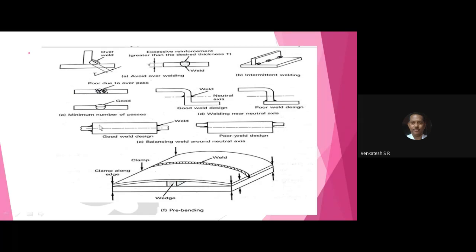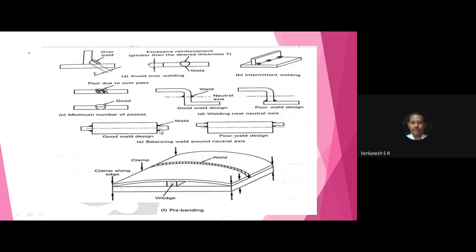Next, minimum number of passes. Instead of passing the electrode from right to left, leftward to rightward, or rightward to leftward, always use the minimum number. And always see that the joints are made on the axis of the workpiece. If you do like this, we can call it a poor weld design. This is good weld design.